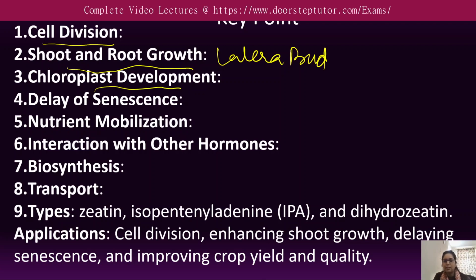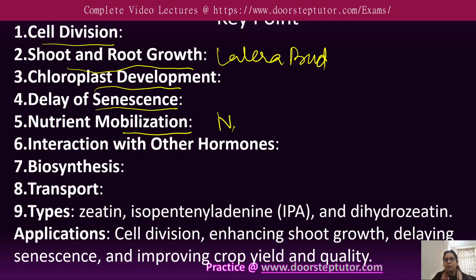Next is chloroplast development. Cytokinins regulate chloroplast development and photosynthesis by influencing chloroplast size, number as well as function. Next is the delay of senescence. Cytokinins delay senescence, the aging process in the plant, by inhibiting the breakdown of chlorophyll and other cellular components. In this way the delay of senescence occurs. And in nutrient mobilization, they influence the transport of nutrients within the plant, particularly nitrogen compounds.